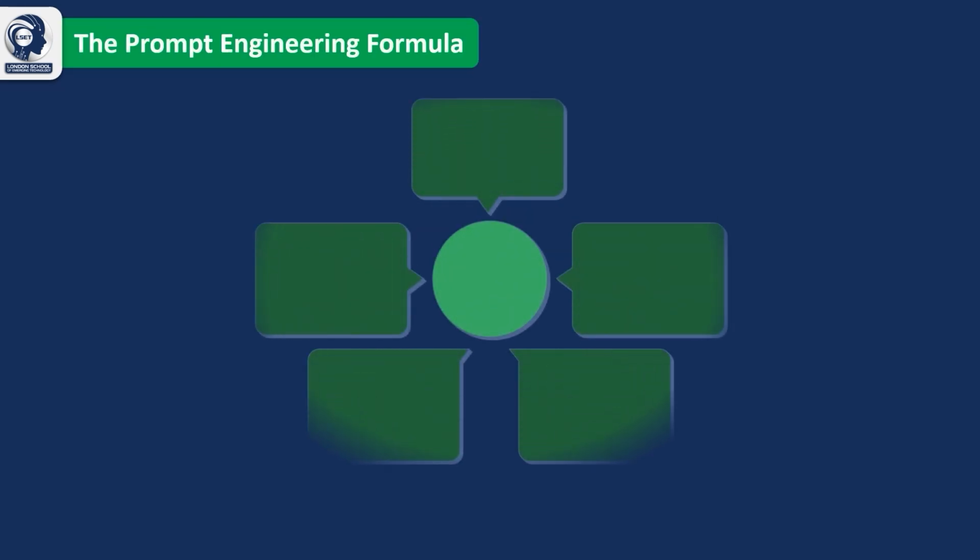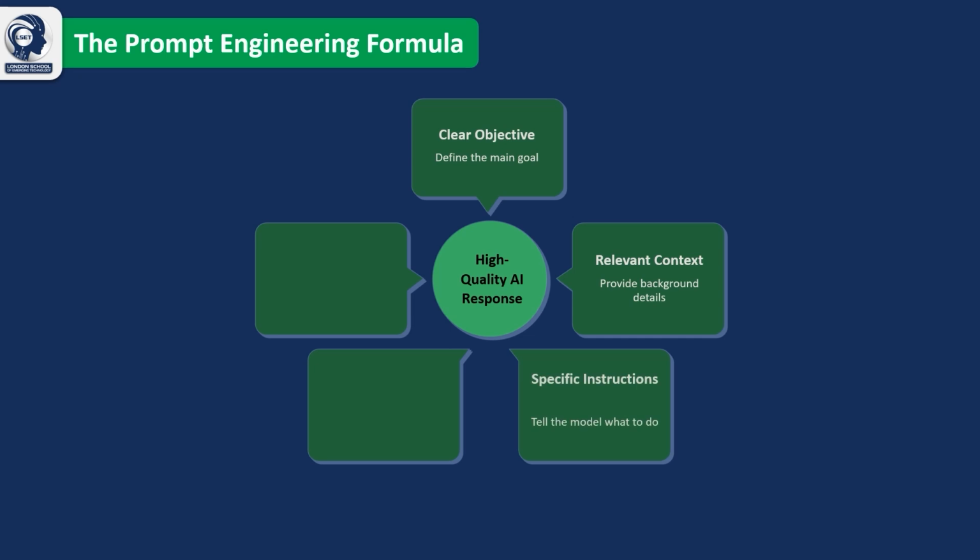Let's bring everything we've learned together into a simple prompt engineering formula. A high-quality AI response starts with a clear objective, so the AI understands your goal. Next, provide relevant context to give the necessary background. Then add specific instructions that explain exactly what the AI should do.